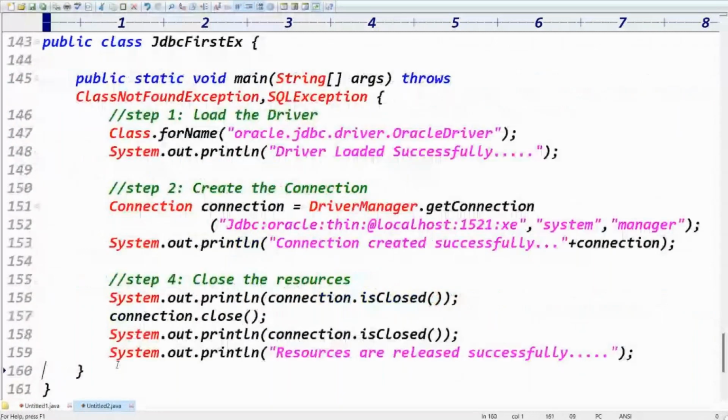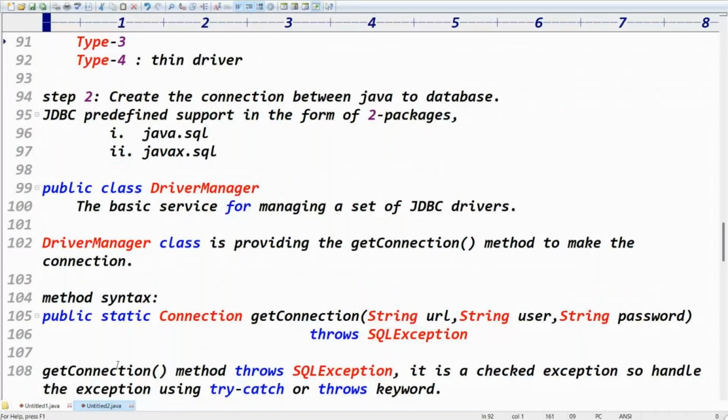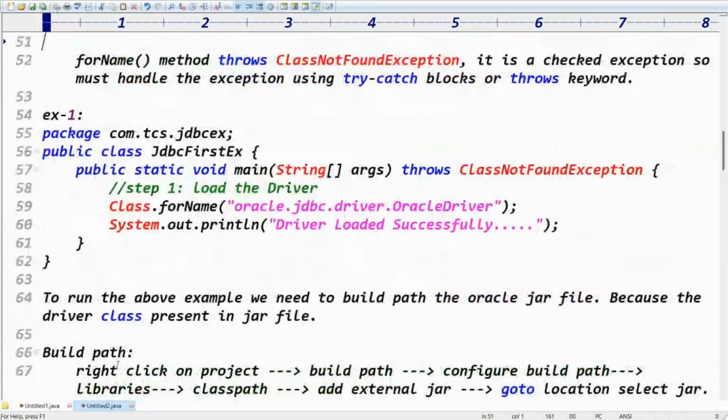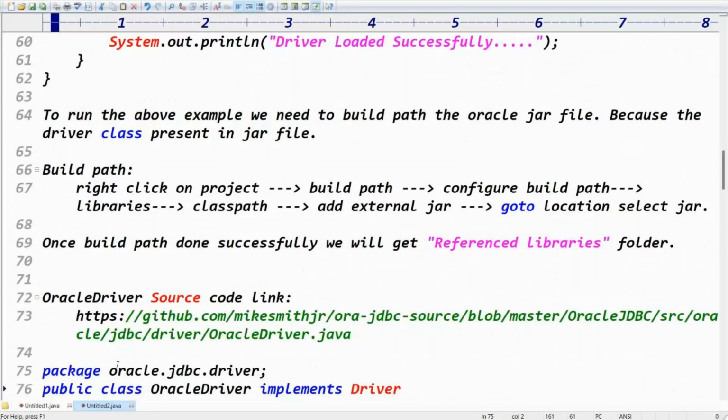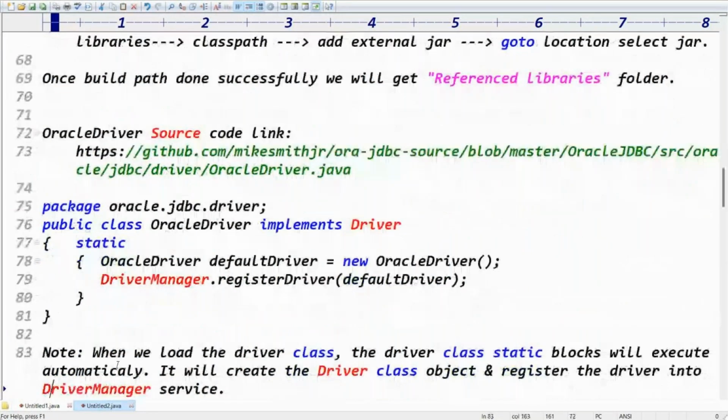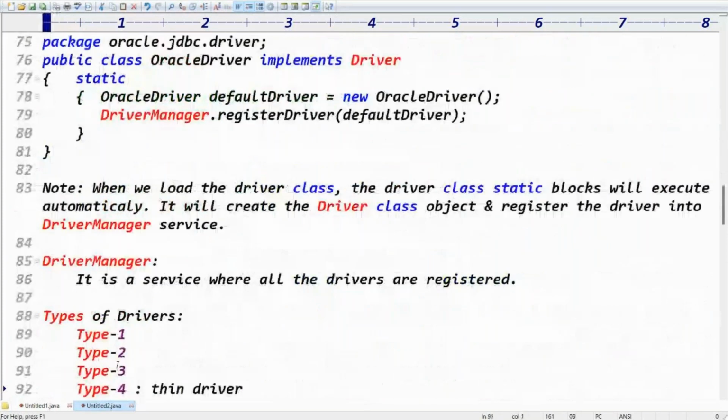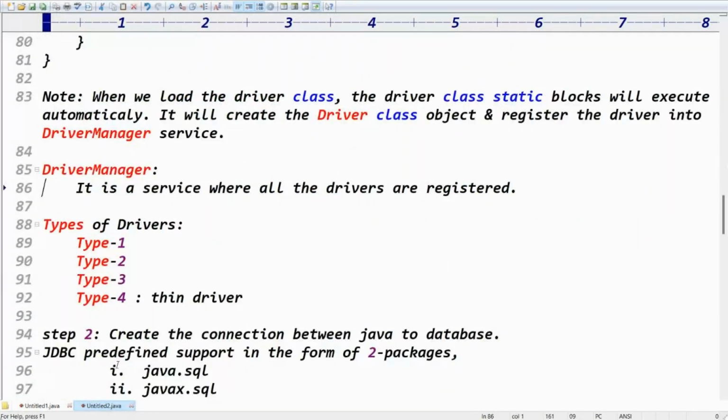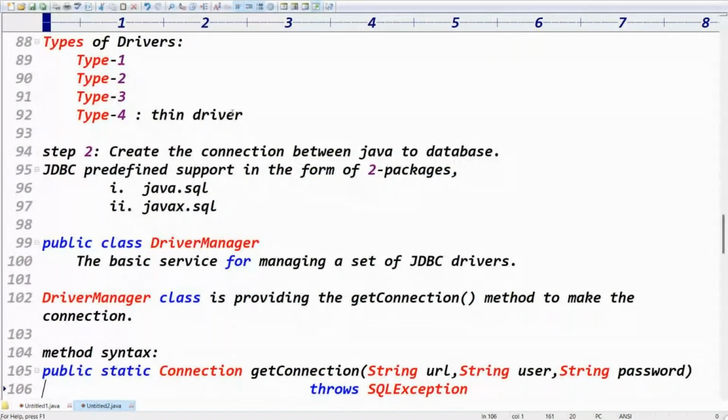While writing the code, the first step, first example, you need to load the driver. First example, build path and first example you can do. After that, the second step is create the connection. Just create the connection, right? Exactly. Yes, types of drivers.